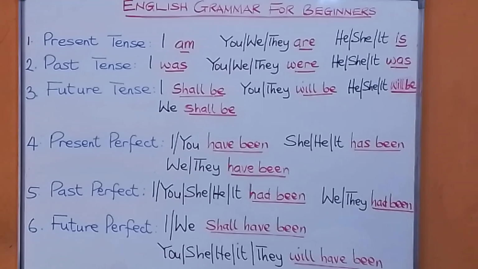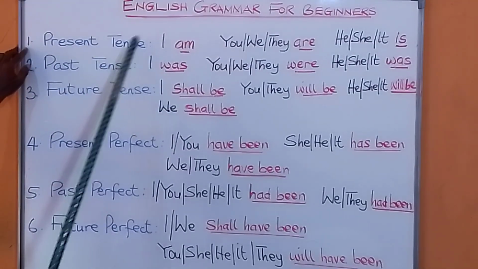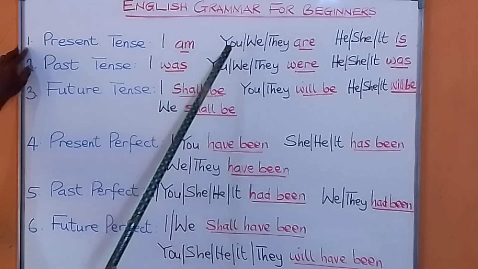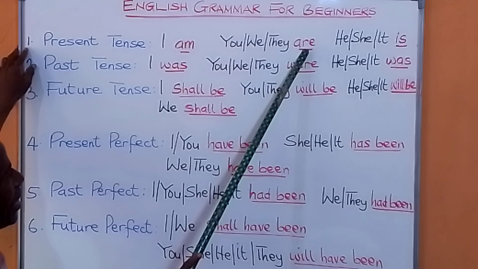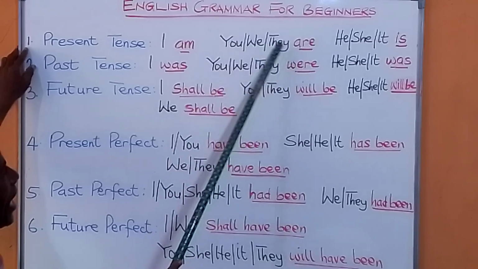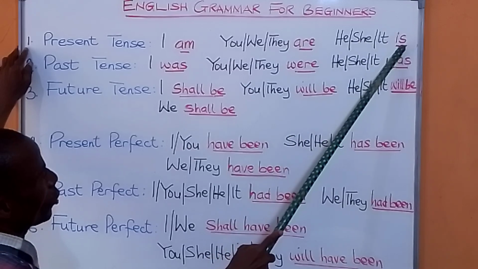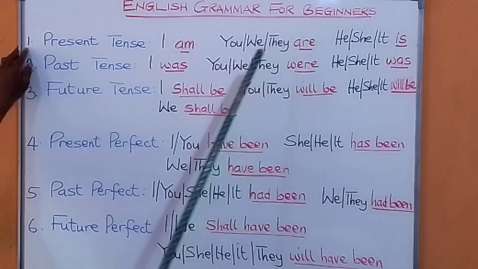Let's go through it again. Present tense. If you are speaking about something in the present, if you use I, you use am. I am. If you use you, we, they, you say are. You are, we are, they are. If you use he, she, it, you use is. He is, she is, it is.